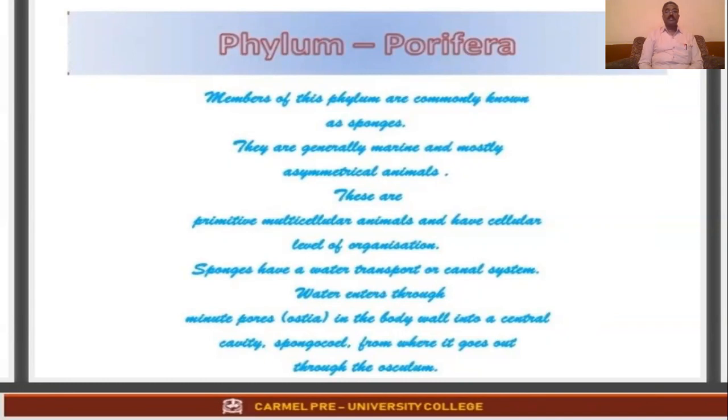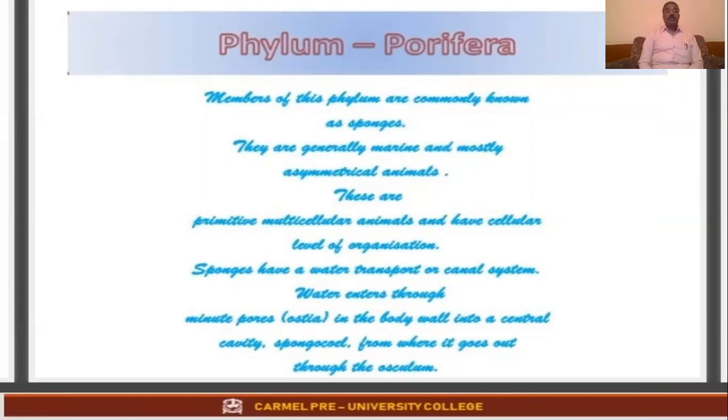These are primitive multicellular animals and they show cellular level of organization. As I told in the previous class, you should be prepared for the terms which are already explained. Even then, I will be telling you here once again to brush up the memory. So sponges show the cellular level of organization.